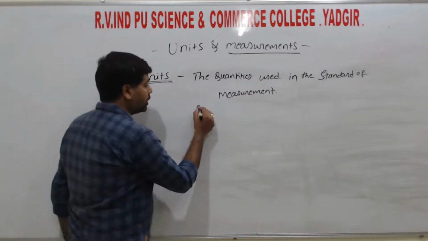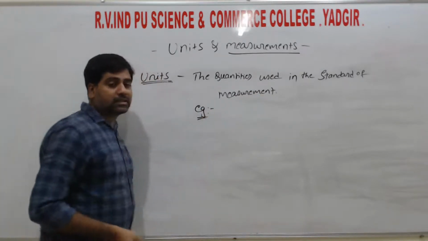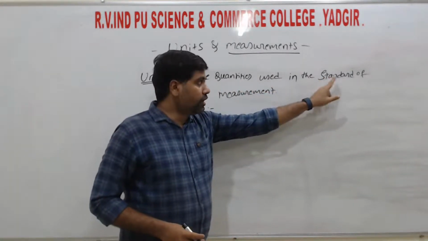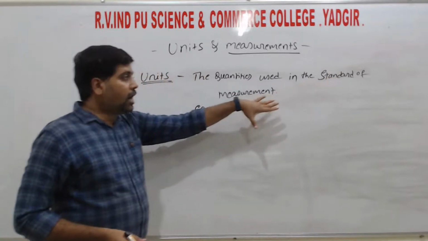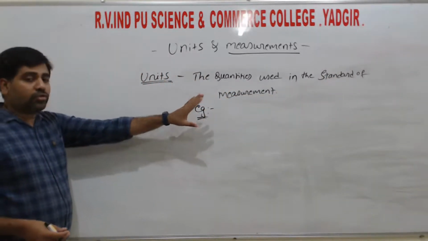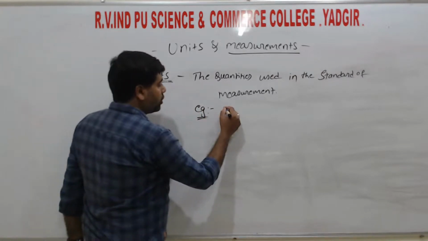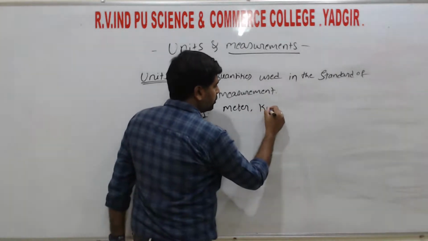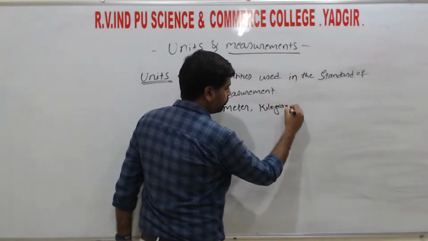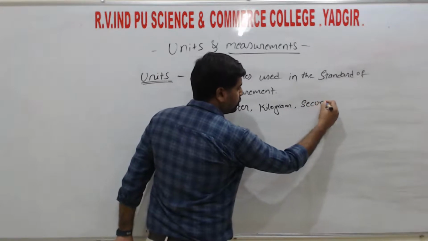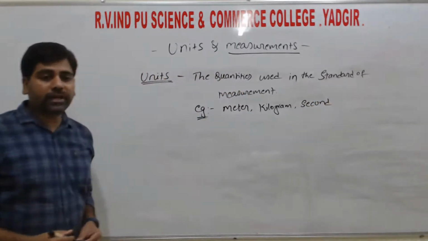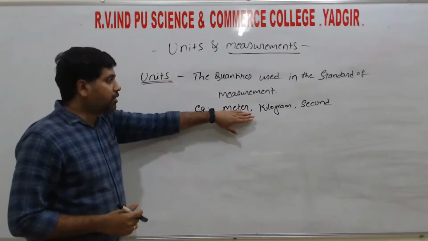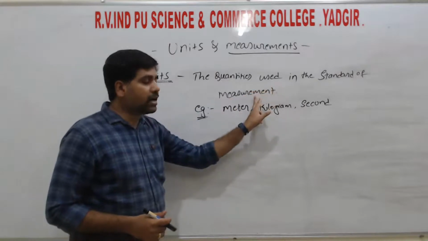Example of the unit: in the last class we discussed the characteristics of the standard. It should be internationally accepted, easily available, and it should be invariant. So the examples for that are meter, kilogram, second. So these are all the units. These are the quantities, right, which are used in the standard of measurement.